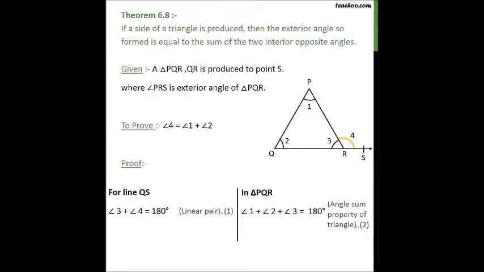So as we've already established before that angle 2 is equal to angle 4 and angle 3 is equal to angle 5. So that means angle 2 plus angle 1 plus angle 3, or angle 1 plus angle 2 plus angle 3, is equal to 180 degrees. Isn't that the criterion? Oh yeah, it is. So angle 1 plus angle 2 plus angle 3 is equal to 180 degrees, hence proved.